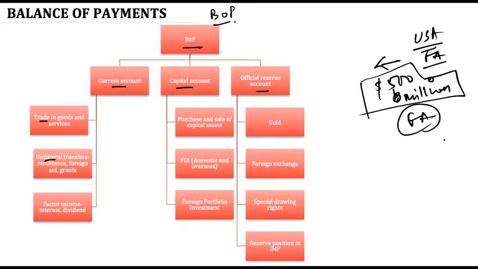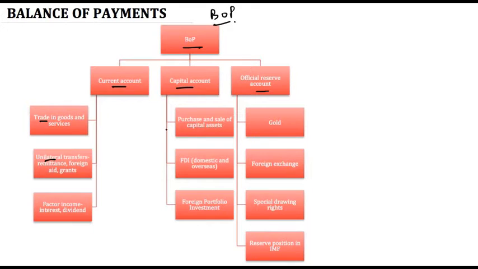Lot of Indians work outside the country and they send back money regularly to their relatives or families in the country. Whatever remittances come, these Indian families are not required to pay back those amounts to their families living outside the country. So these transactions are called unilateral transfers. This is a part of current account again. Third is factor income, interest and dividend. Whatever investments are made by Indians outside the country, whatever interests and dividends are received on those investments in the future become a part of factor income.